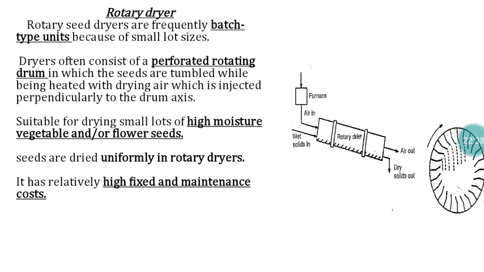Because of that minimum quantity, we can deal with this. Mainly this dryer is recommended for drying of vegetable and floriculture seed material. Another drawback is that it's fuel operated, the fixed cost is higher, and the maintenance cost is also higher. But anyhow, for low volume, high value seed material, this is a very good seed dryer.